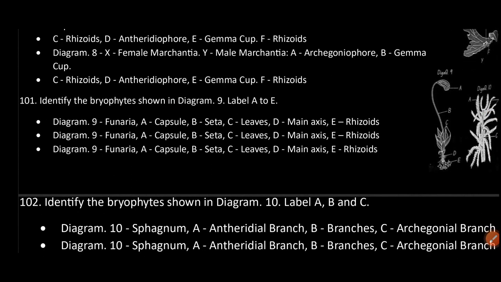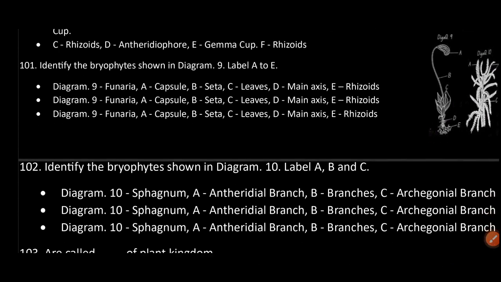Identify the bryophyte shown in diagram 9 and label A to E. Diagram 9 is Funaria. A is capsule, B is seta, C is leaves, D is main axis and E is rhizoids.